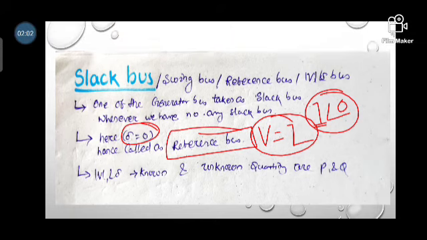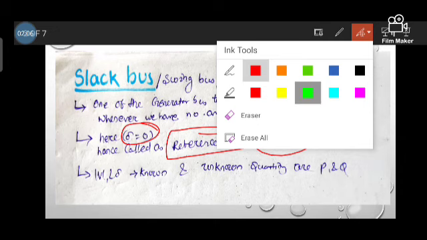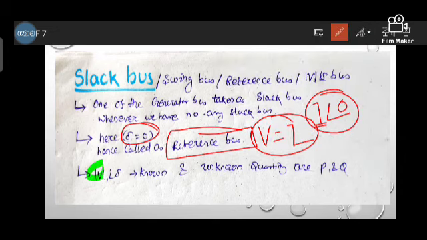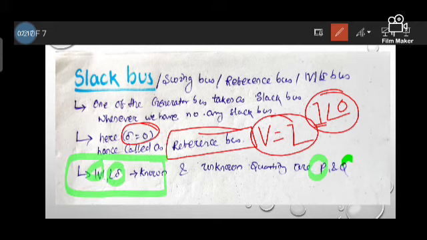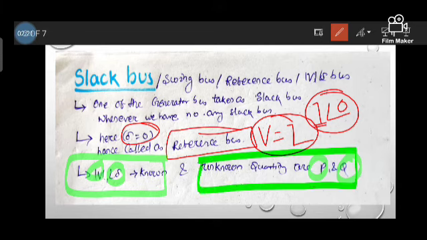So what parameters are known to us? In the slack bus the voltage magnitude and the phase angle are known to us, and the unknown quantities are the active power and reactive power. So we have to calculate the active power and reactive power in case of the slack bus.